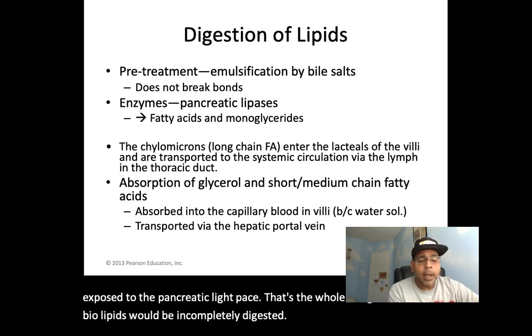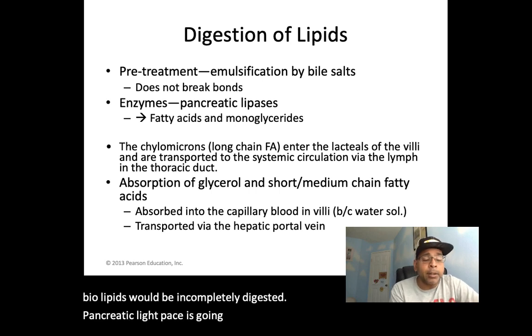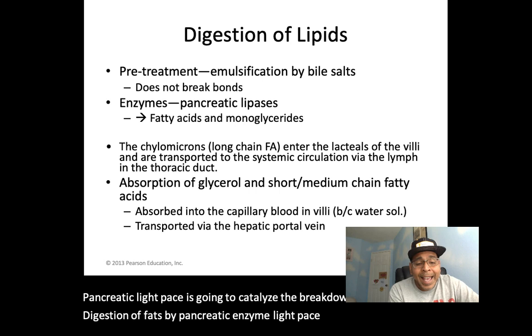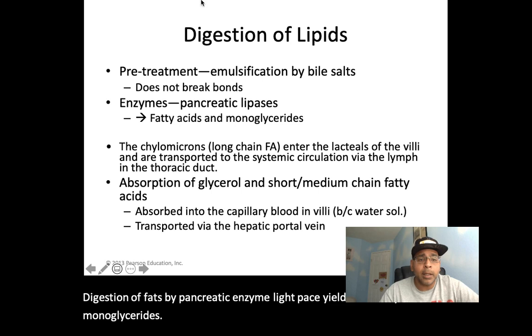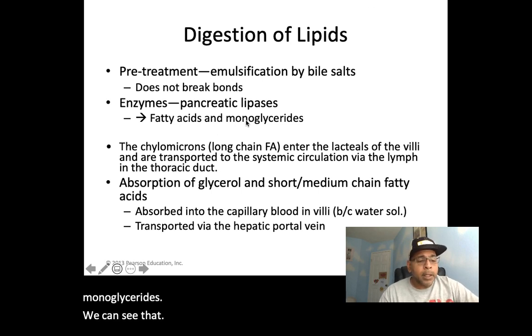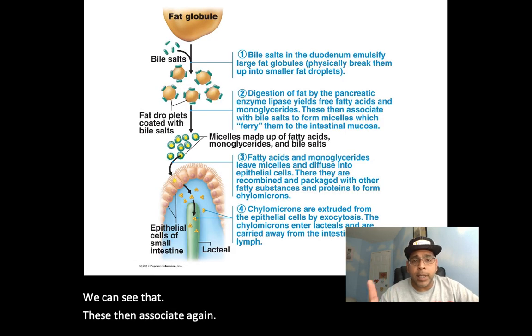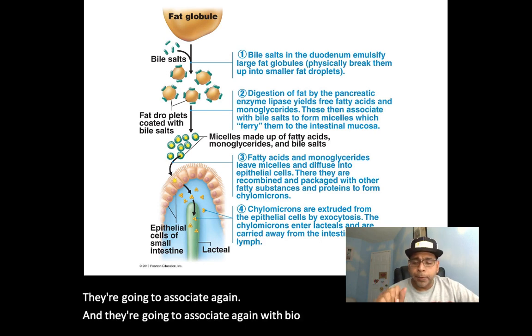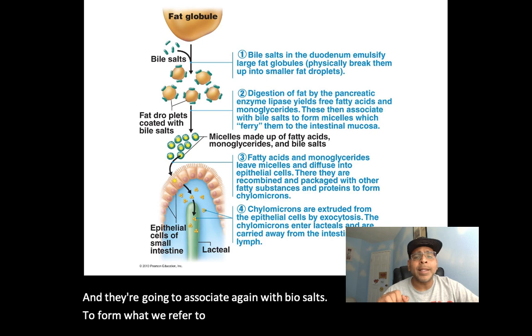Pancreatic lipase is going to catalyze the breakdown of fats. Digestion of fats by pancreatic enzyme lipase yields free fatty acids and monoglycerides. We can see that. These then associate again with bile salts to form what we refer to as micelles.